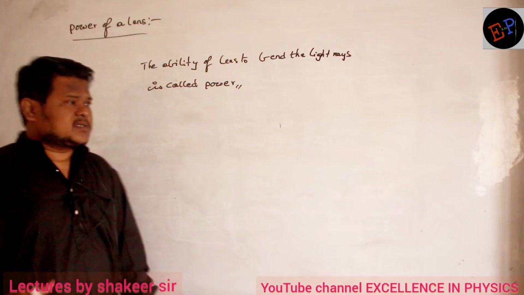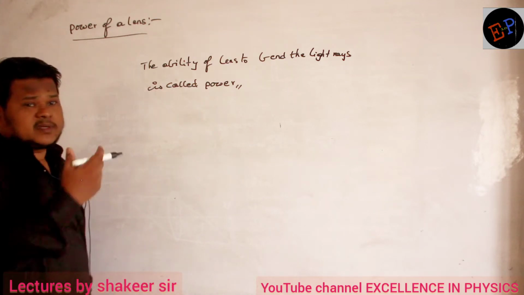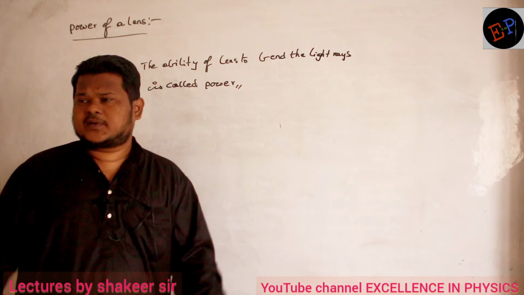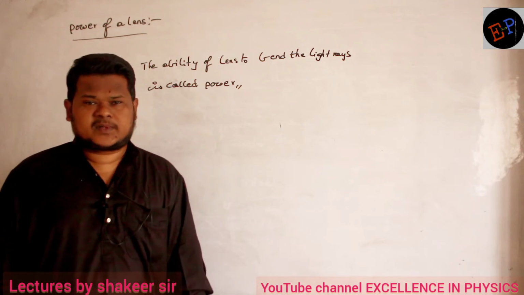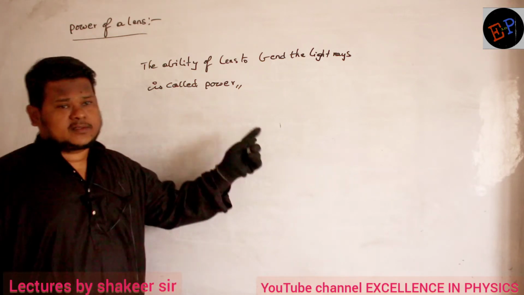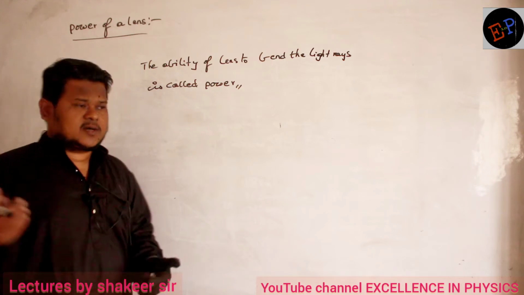It means if a lens is able to bend the light rays by a greater factor, then the power of the lens is also greater. And if power is greater, focal length will be lesser. How is that? Let us see.